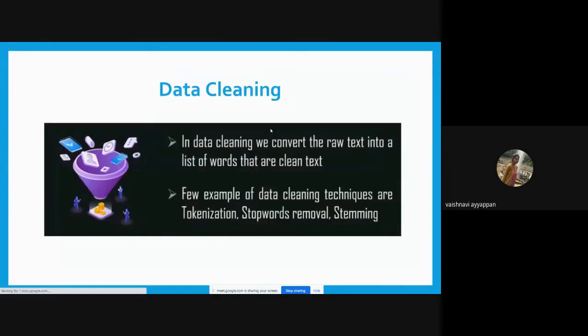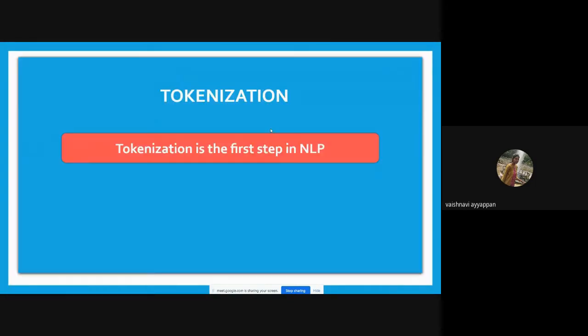I have discussed tokenization earlier. Let's see it with an example. Tokenization is the first step in NLP. Okay, here this is a sentence. Consider this as a sentence.